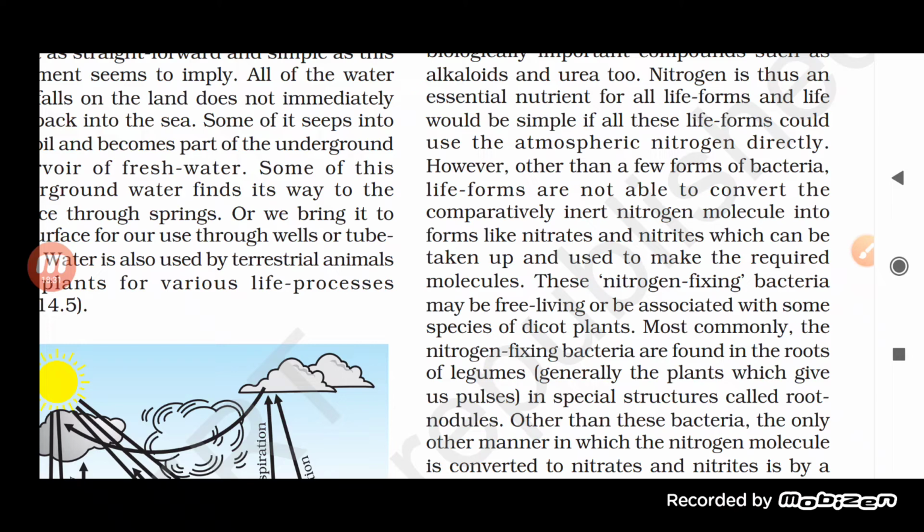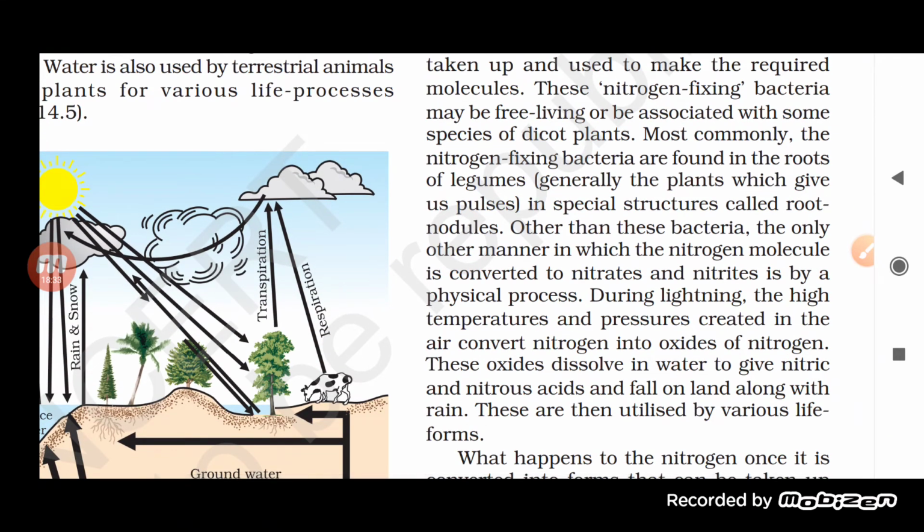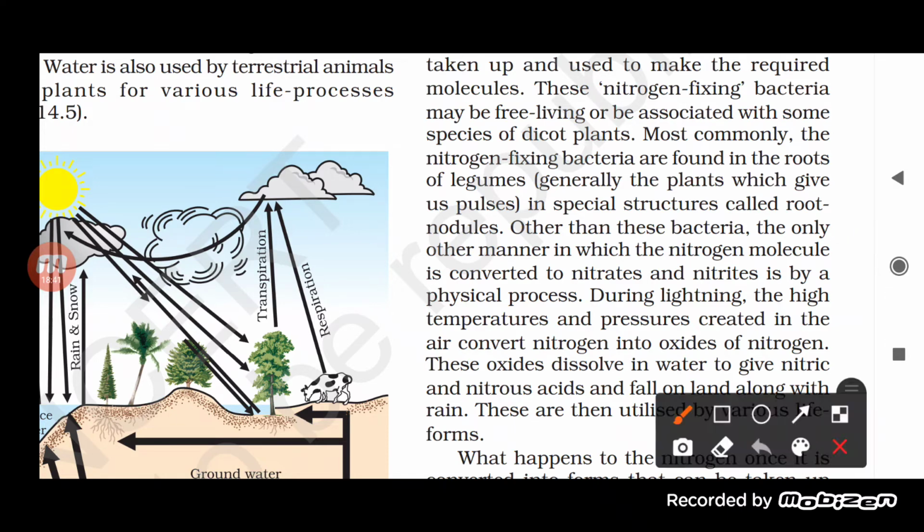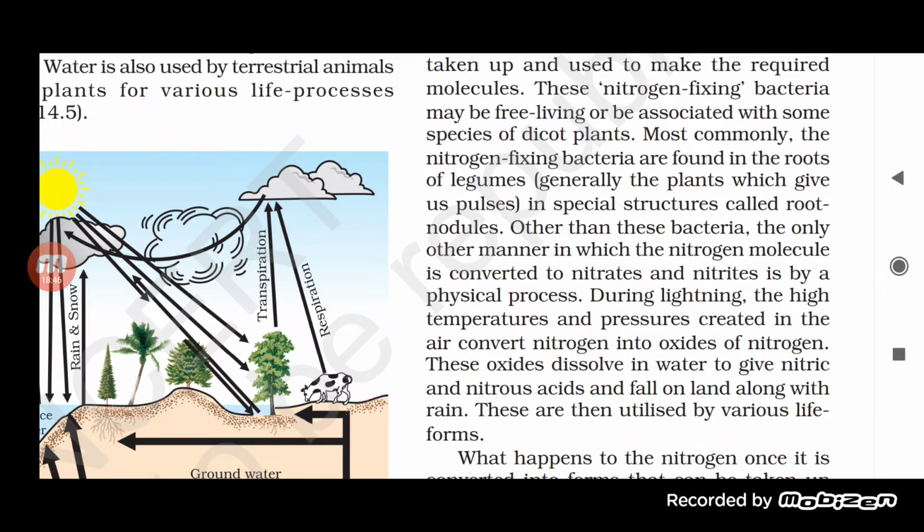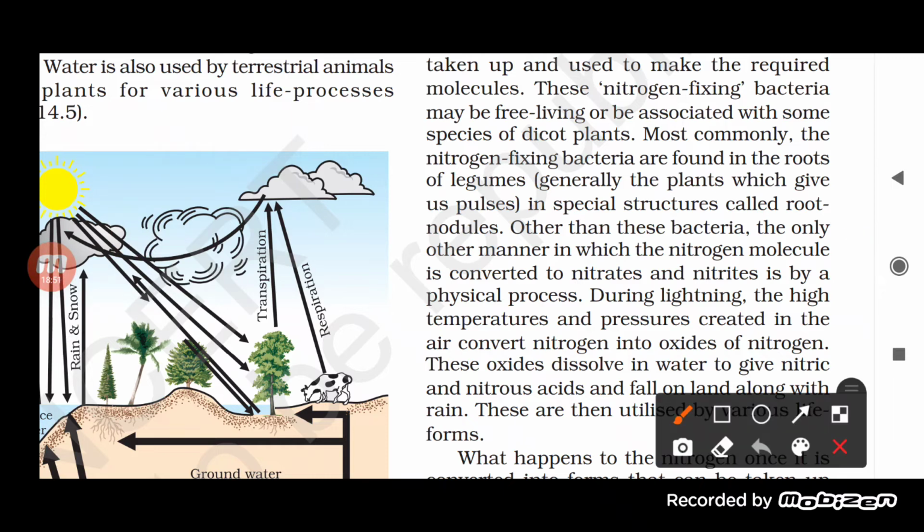There are different types, but the very commonly found nitrogen fixing bacteria are in the roots of legumes. Generally these are present in plants which give pulses especially. What do we understand by legumes or leguminous plants? Leguminous plants are the plants which give us pulses.